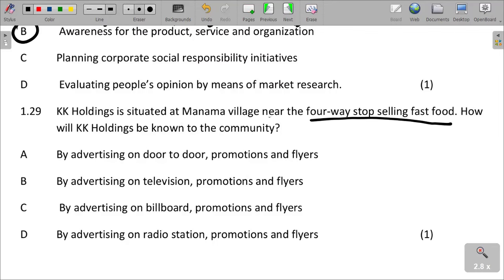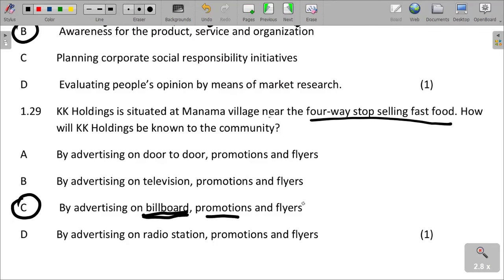So for it to be known to the community, we are saying advertising door-to-door, not really; advertising on television, no; billboards, promotions and flyers. It is near the four-way stop selling fast food. So in order for it to be known to the community, it can advertise on billboards, promotions and flyers, because that is where we have traffic, transport, pedestrians, vehicles, and so forth.